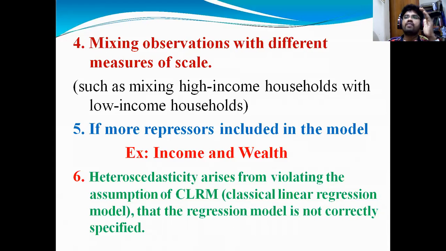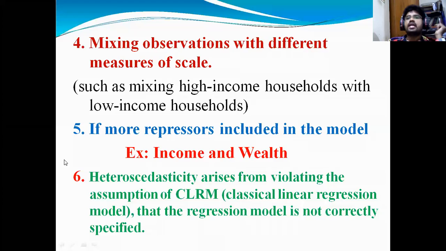If you collect information from the rich and the poor and combine these two data sets when you estimate the model, you will get a heteroscedasticity problem. In Hyderabad, some areas' people's income is different, and in rich areas, for example Banjara Hills and Jubilee Hills, their income level is different. So when you combine these two types of data, you will get a heteroscedasticity problem.